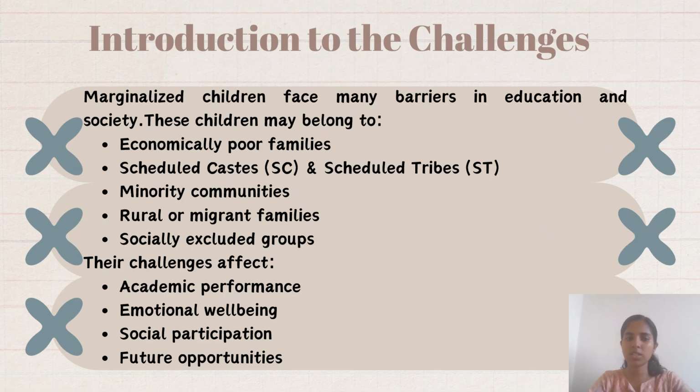Their challenges affect the children's academic performance, emotional well-being, social participation, and future opportunities. That's all about the challenges.